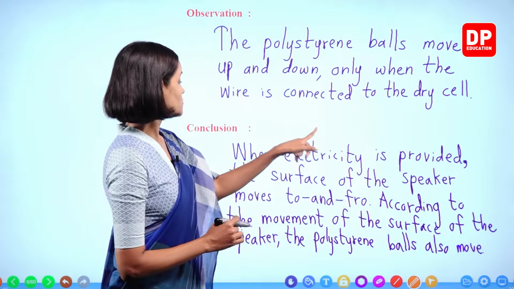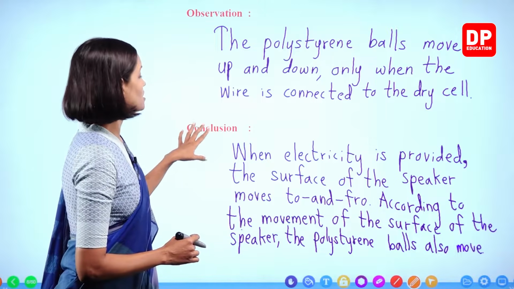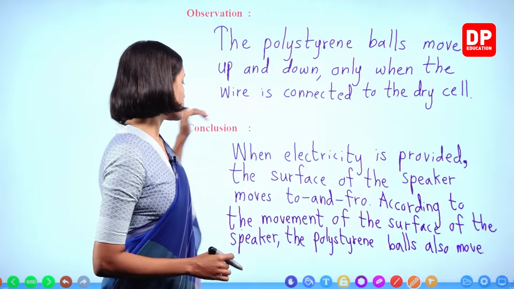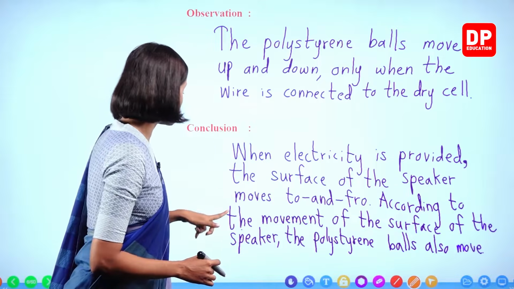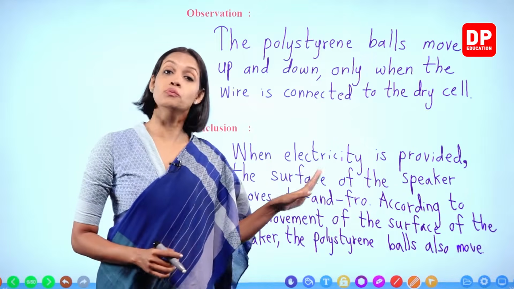When electricity is provided, the surface of the speaker moves to and fro. According to the movement of the surface of the speaker, the polystyrene balls also move.